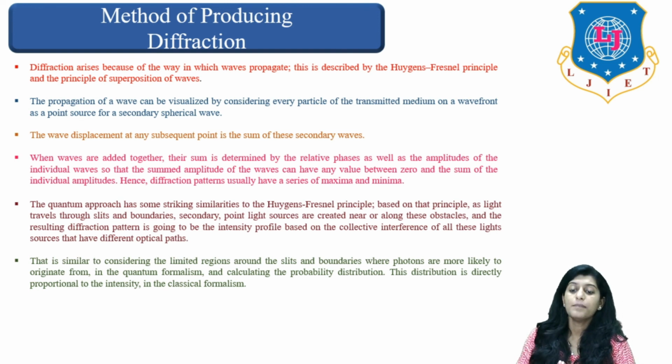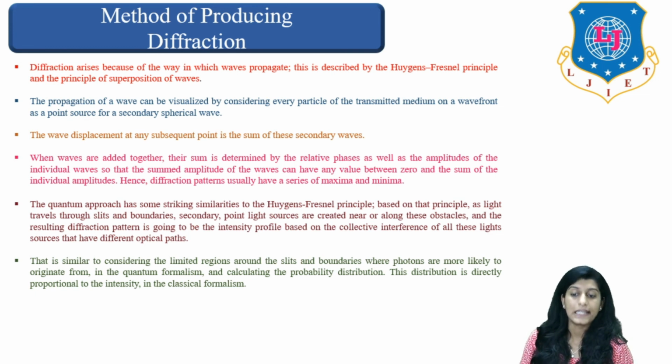The quantum approach has some striking similarities to the Huygens-Fresnel principle. Based on that principle, as light travels through slits and boundaries, secondary point light sources are created near or along these obstacles, and the resulting diffraction pattern is an intensity profile because of the collective interference of these lights.